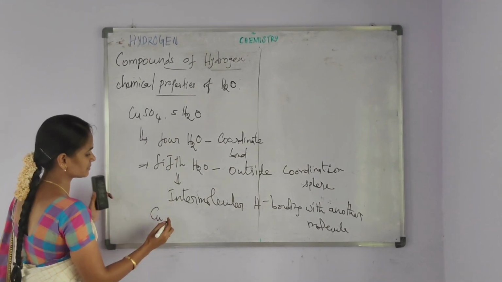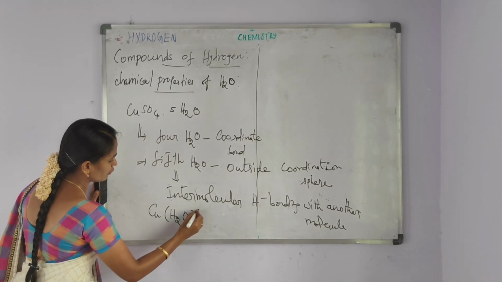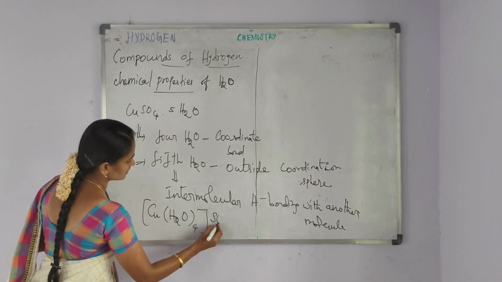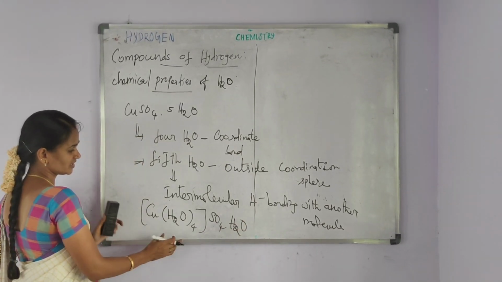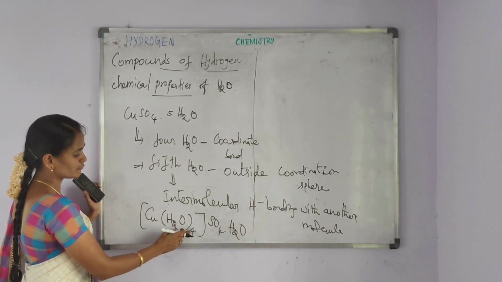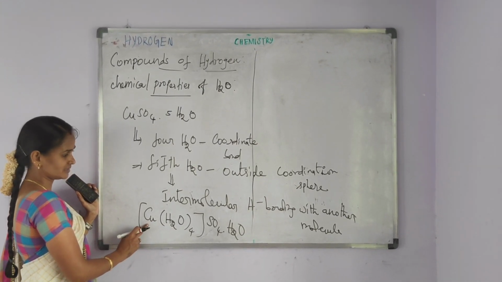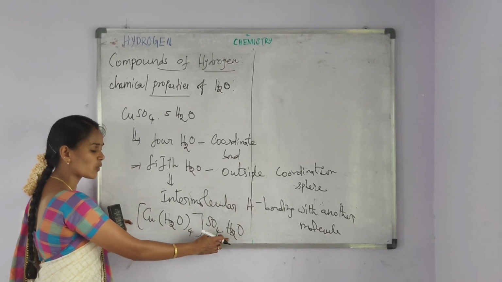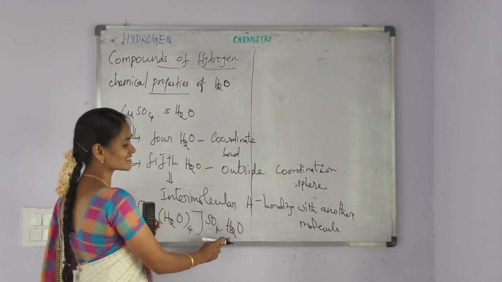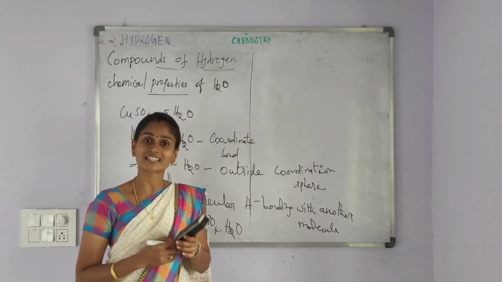From this concept, Cu(H2O)4 SO4 dot H2O. This structure indicates the 4 water molecule forms the coordinate bond, and then 5th water molecule is present outside the coordination sphere, and it has the tendency to form intermolecular hydrogen bonding with another molecule.